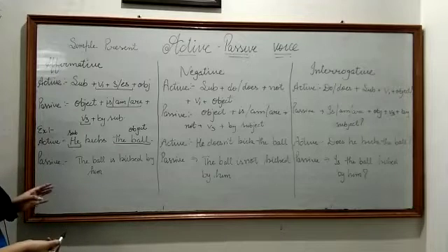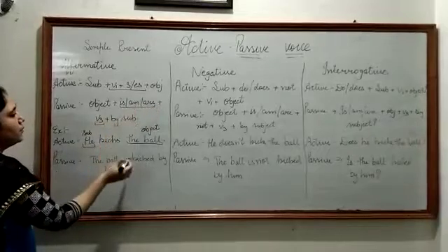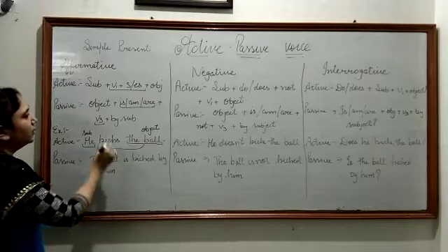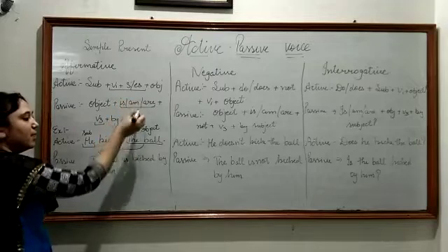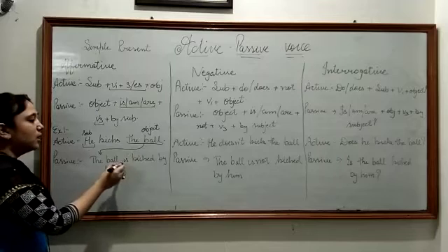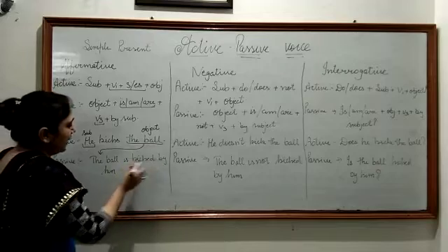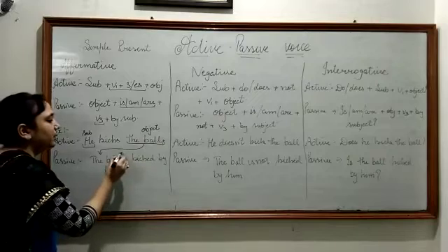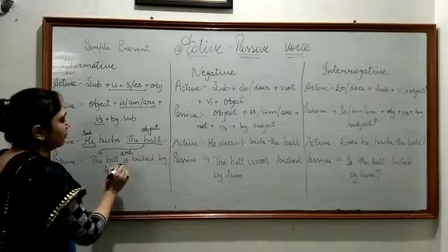So when we convert this active sentence into passive, we are going to follow this rule. First of all we will bring this object forward, the ball, then we convert this V1 plus S or ES into is/am/are. The ball is singular, and with singular we use is. Is is the helping verb that we use with singulars. The ball is kicked by him. And if we had balls here, then this helping verb would be are. But we have the ball, so your auxiliary verb will be is.